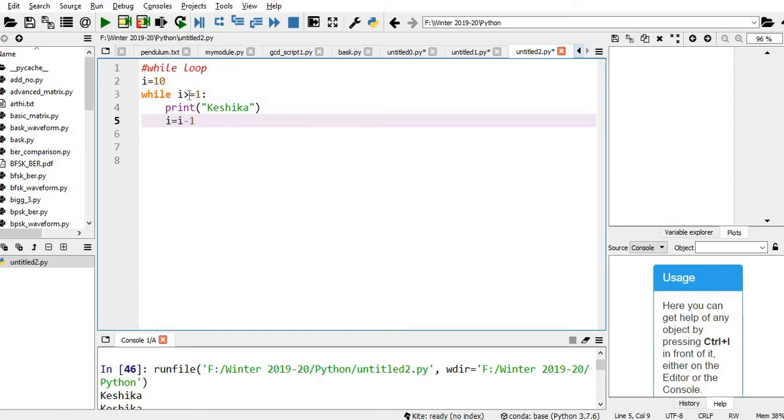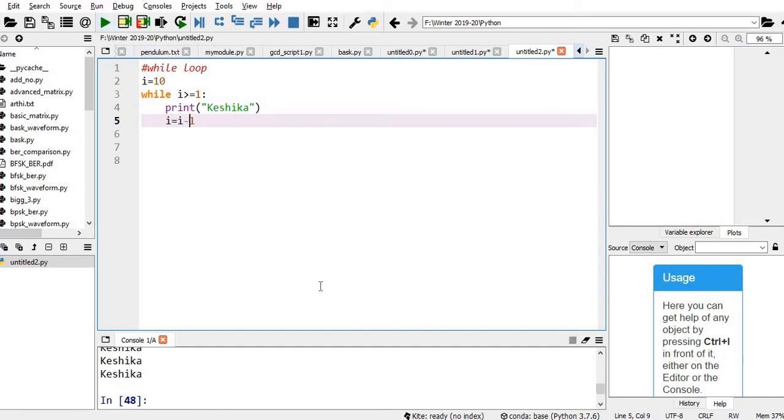Now let's check the program. I is 10. Yes, it is greater than 1. So it prints Keshika. Now I is decremented, and the I value becomes 9. Again the condition is satisfied, 9 is greater than 1. Again it prints Keshika. Now I becomes 8. Like that, when I becomes 1, again the condition is satisfied. It prints Keshika. Then I becomes 0. 0 is not greater than or equal to 1, so the condition fails. It stops printing Keshika.